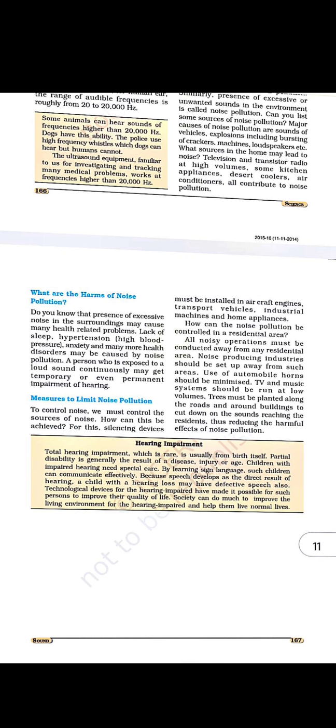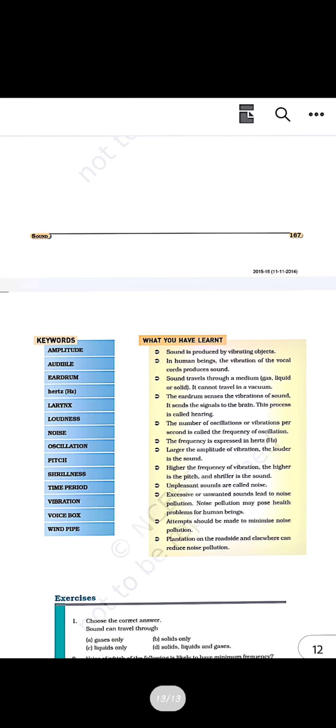So what is noise pollution? That is unpleasant sound which can harm us, and to reduce this we should decrease the volumes of our TVs or music, and the automobile horns used by trucks or other vehicles should be less. We should plant more and more trees, so that the sound coming from the traffic does not reach our residential areas. So it will also clean the surroundings, and this noise pollution can be decreased.